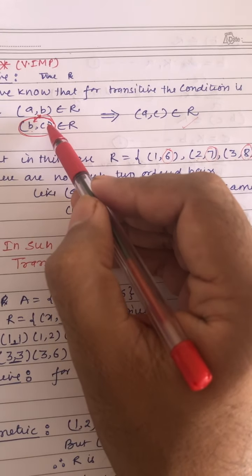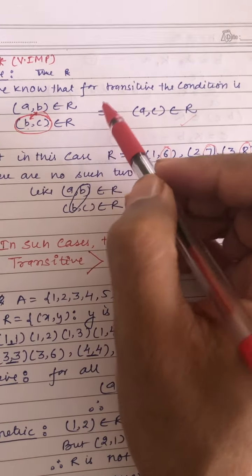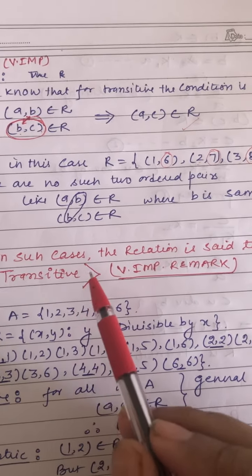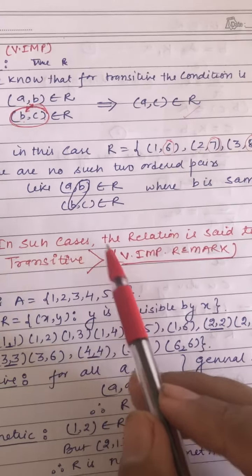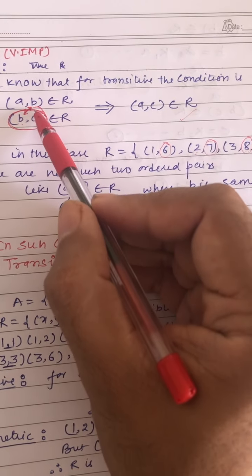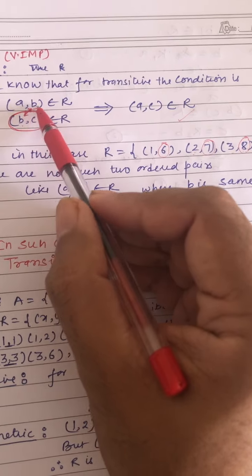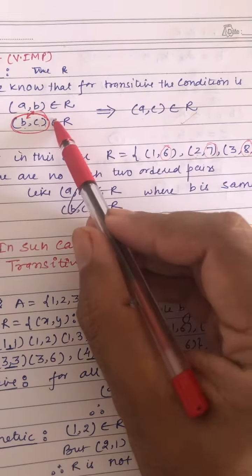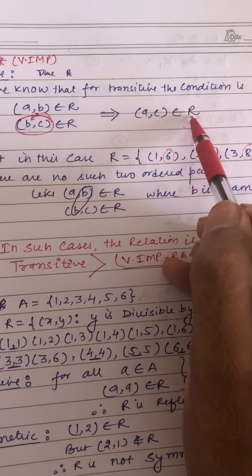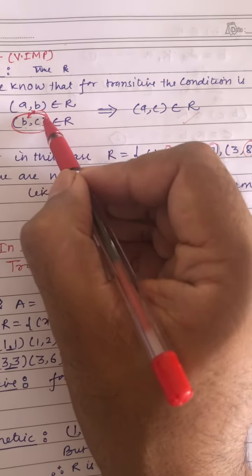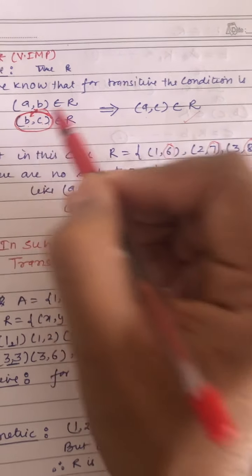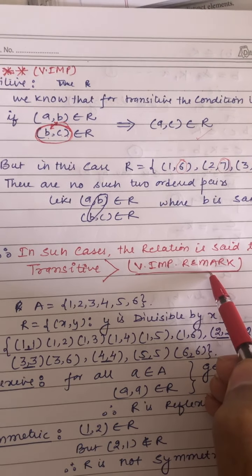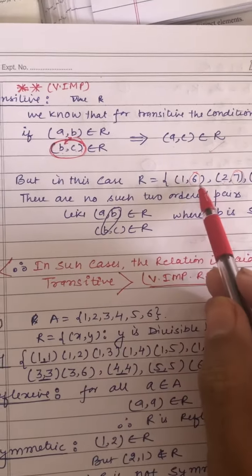So in such cases, where we don't get enough ordered pairs to show the transitive nature, such relations are said to be transitive. Remember this: in those cases where we don't get enough ordered pairs, that means (A, B) and (B, C) should be there. Then if (A, C) belongs to our relation, it will be transitive. If (A, C) does not belong to our relation, it is not transitive. But in questions where you do not get this pair (B, C), in such cases the relation is said to be transitive. This is a very important remark. So keep in mind, the relation will be transitive.